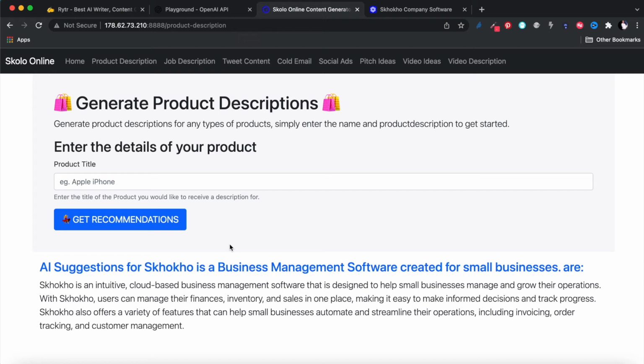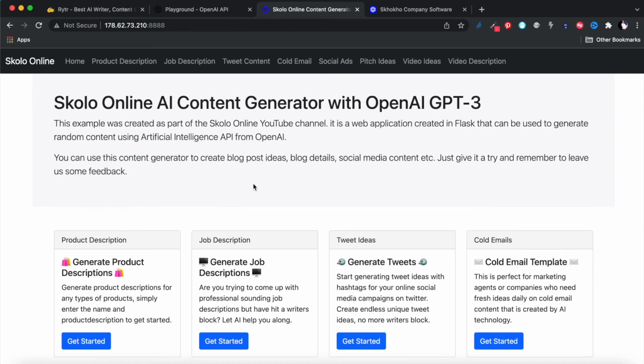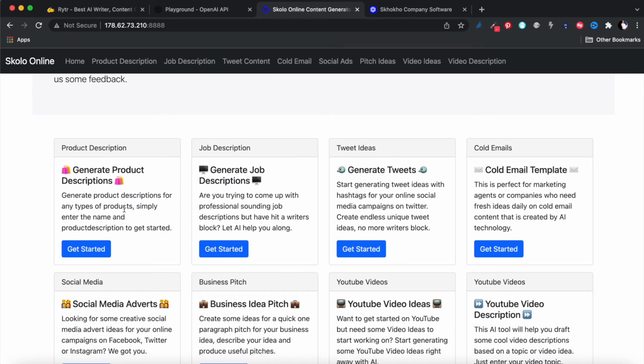Okay, so basically what you need to do is the same thing for all of these use cases. I've shown you one use case, but it works exactly the same for all the other use cases. I'm going to take you through one more use case, which is called email template, and then I'm going to let you build the rest of the app yourself. Because it works exactly the same, we're basically using the same DaVinci model. It's just how you describe to the AI what you want it to return that's different. So let's do the cold email template use case.